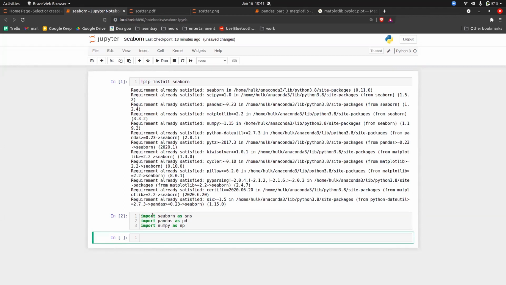Now, the beauty of Seaborn is that you can plot very, very beautiful graphs here. It is not like Matplotlib, not like the traditional graph that you will draw. You can draw a very colorful and beautiful graph. If we spend around 15 minutes to plot the same thing in Matplotlib, in Seaborn it's just within a second.